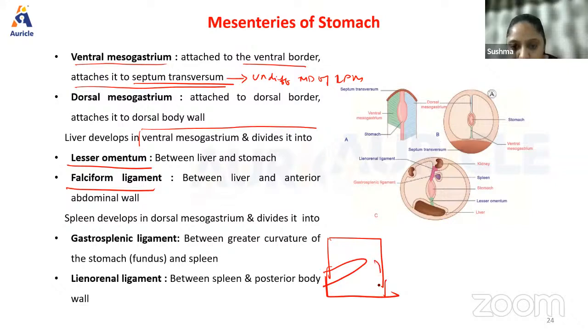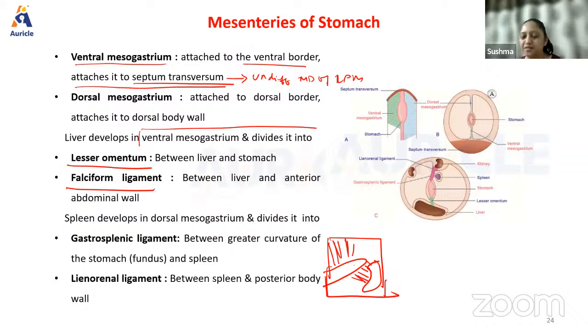If this is the stomach, it divides the omentum into two things. One is the lesser omentum, between the liver and stomach. Second is the falciform ligament, between the liver and the anterior abdominal wall. So the liver is hung to the body wall by the falciform ligament, and the liver is attached to the stomach via the lesser omentum.